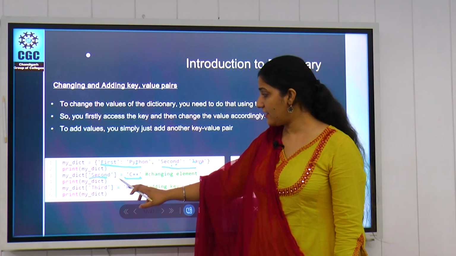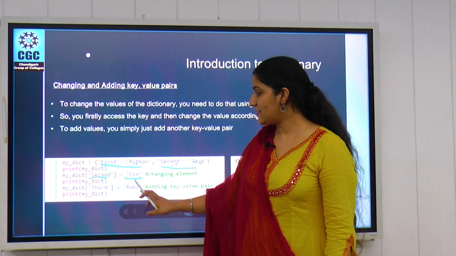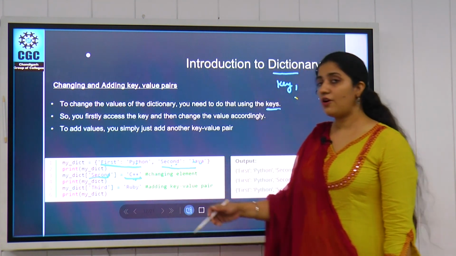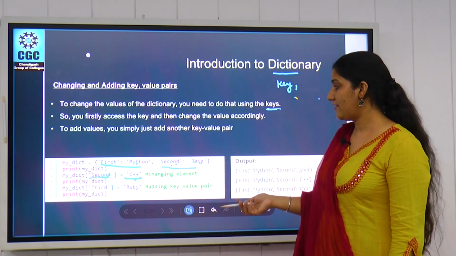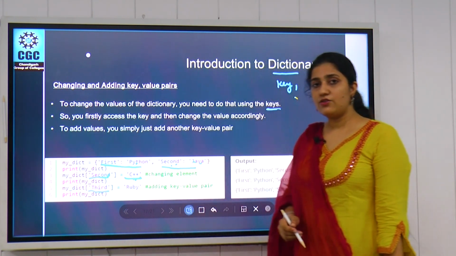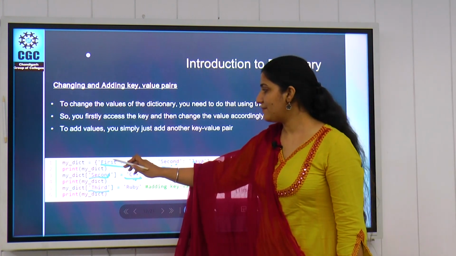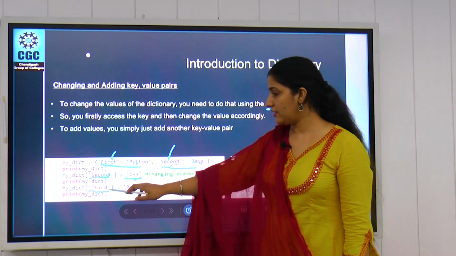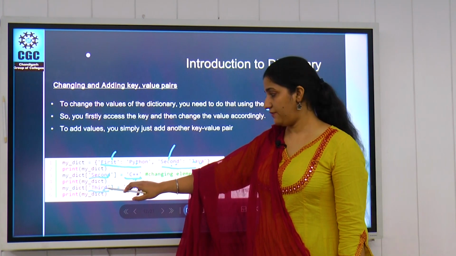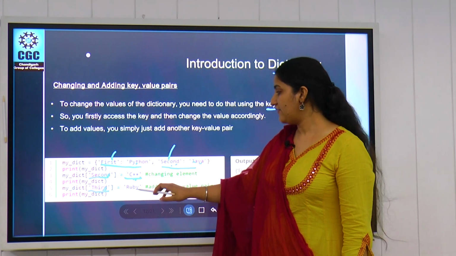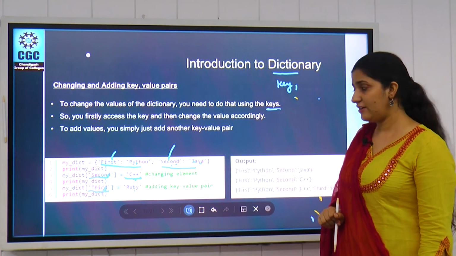So what we have done, we simply assign the C++ value to the second key. Similarly, if we want to add another item into the list, simply give another key, whatever value you want to give, that will not be similar to these already available keys. It needs to be different. So when this key is different, the item will be placed at the end of your dictionary.